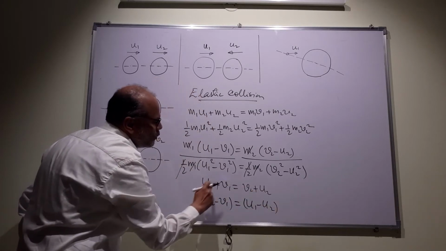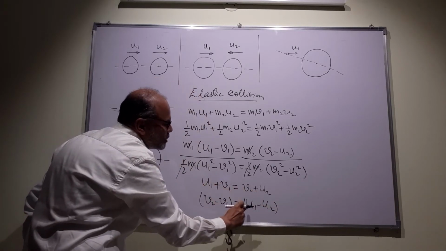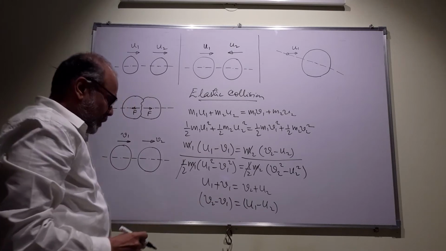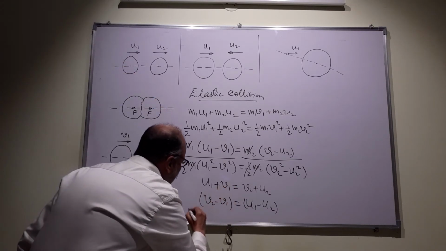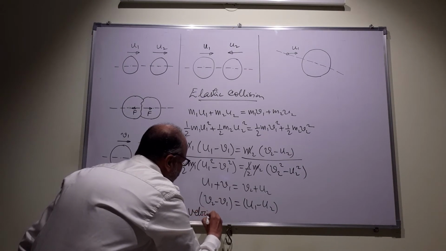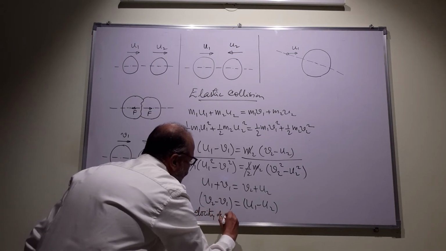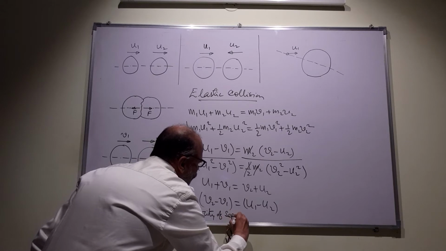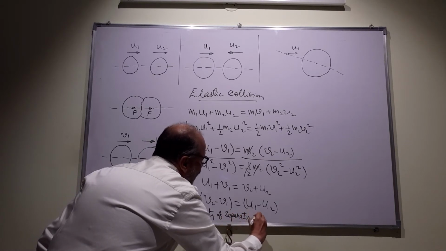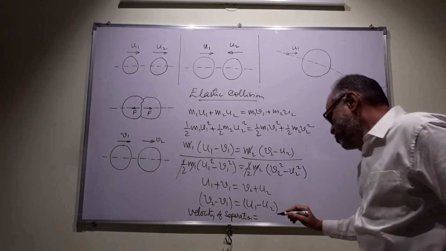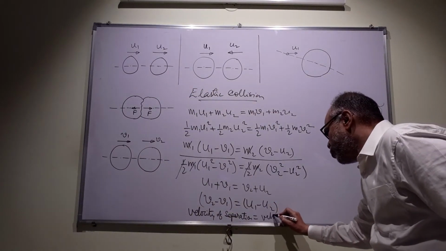So v2 minus v1, we call that the velocity of separation. And u1 minus u2, we call it the velocity of approach.